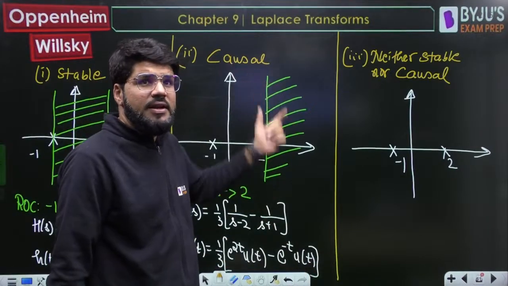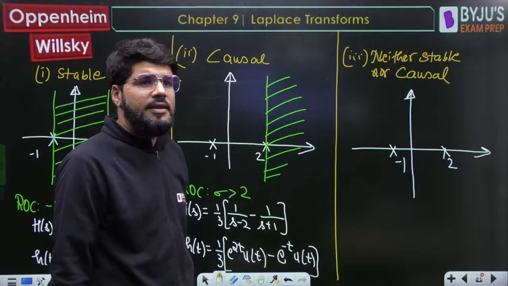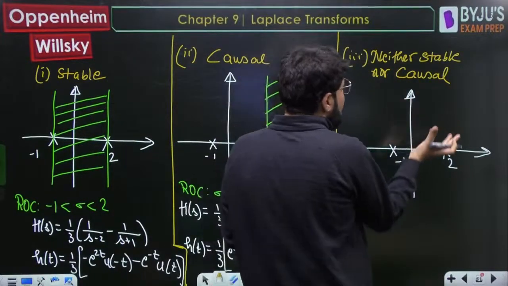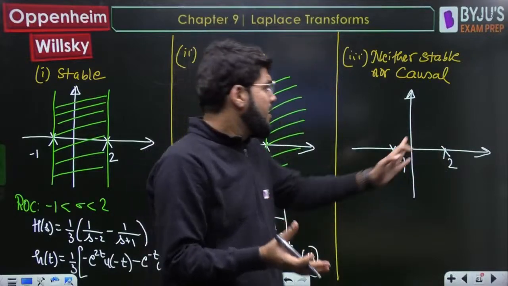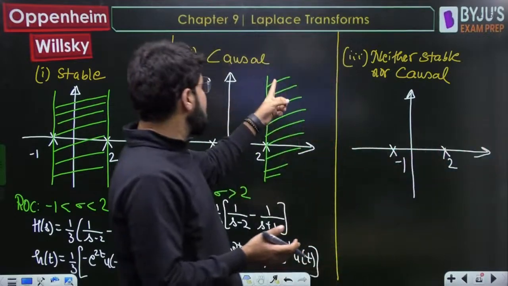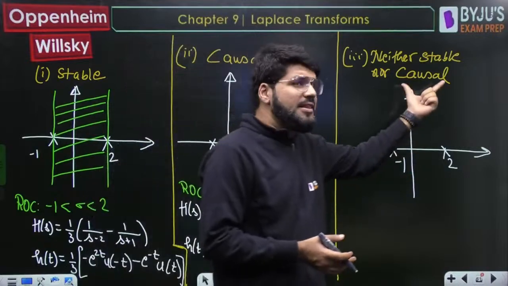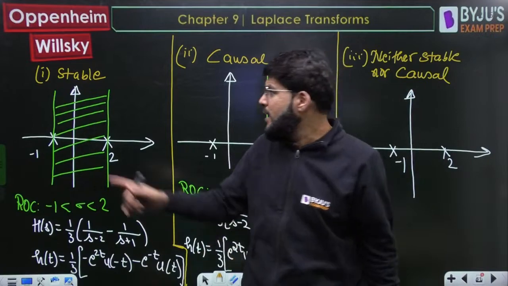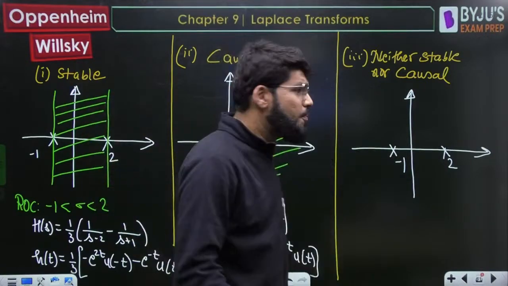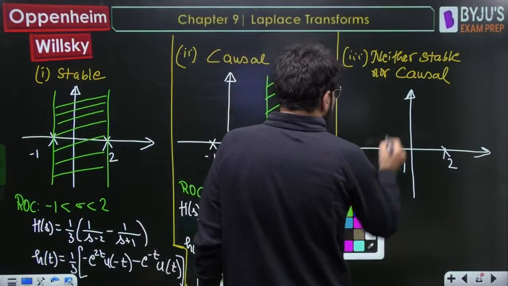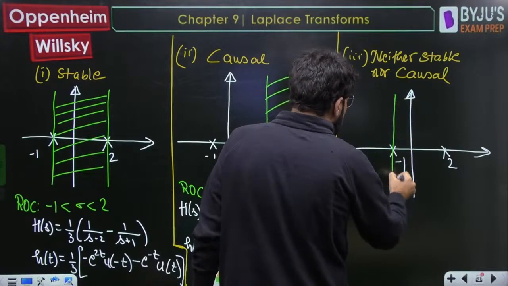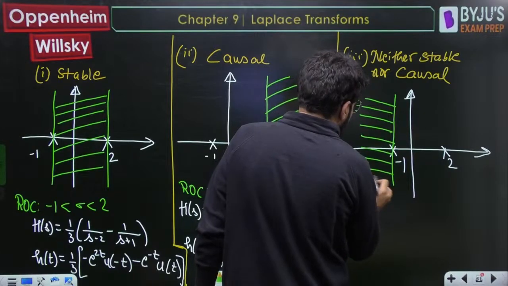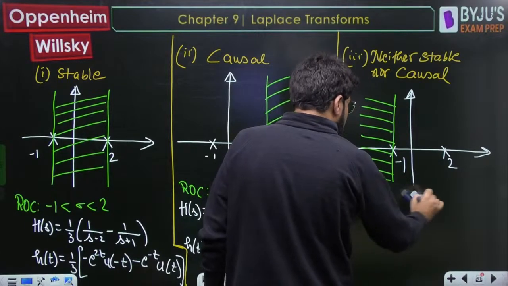ठीक है, done. Both contain ut. Then only causality will come, no? Causal means ht should be containing ut part only. Neither stable nor causal, right. So there are three possible ROCs with two poles. Right-sided, if you take right-sided, it is causal. I don't want causal. Either finite strip between two poles, if you take finite strip between two poles, so j omega is coming in between, stable. So only possibility now left is to take the third ROC case, that is to the left of -1.